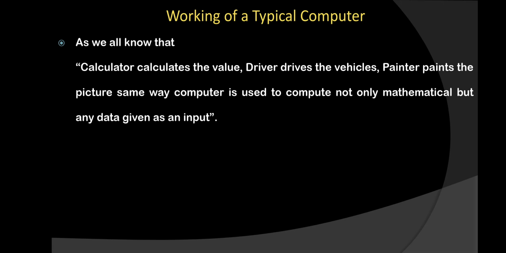In the same way, a painter can do painting work only. Means each and every particular thing is bound to a particular work. But a computer is not bound to only one work. You can do multiple work with the help of a computer.